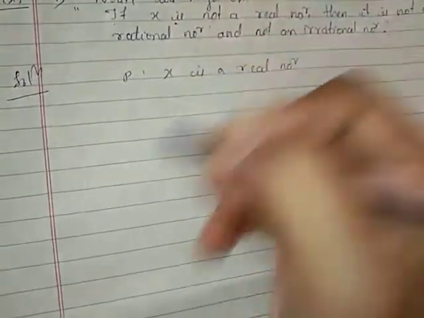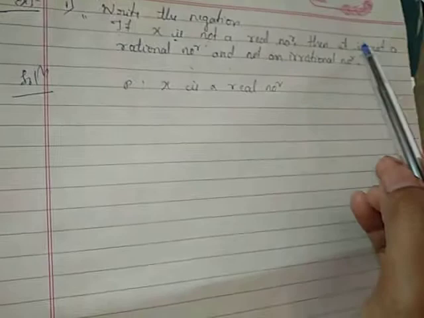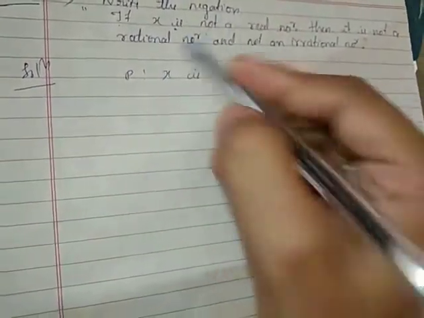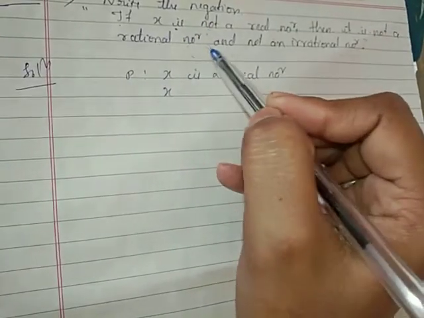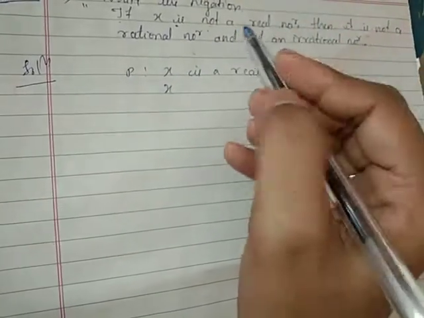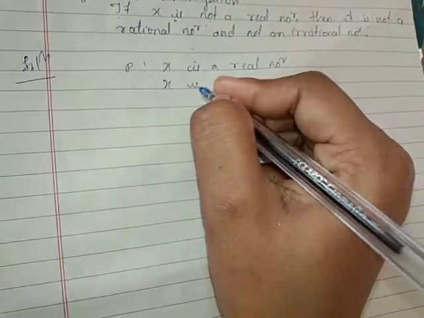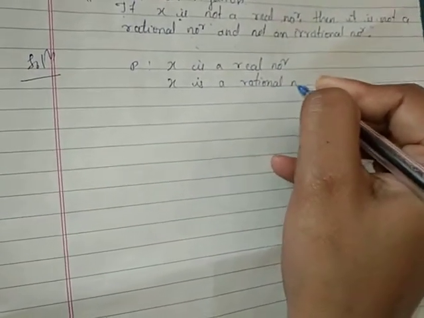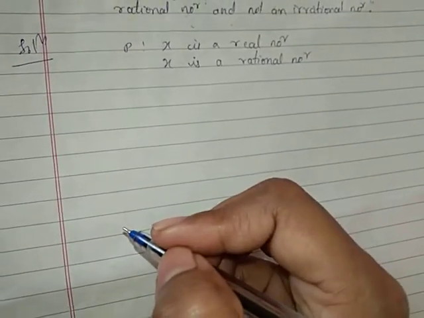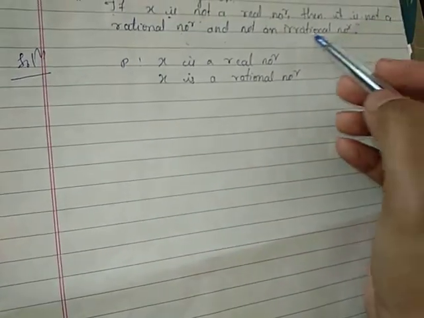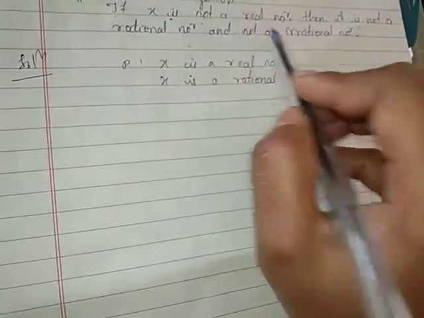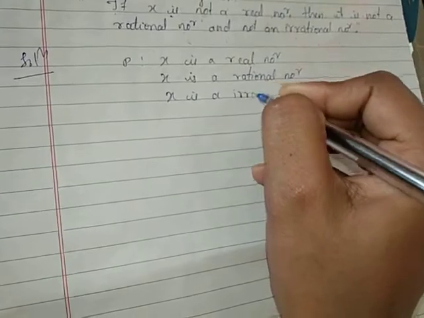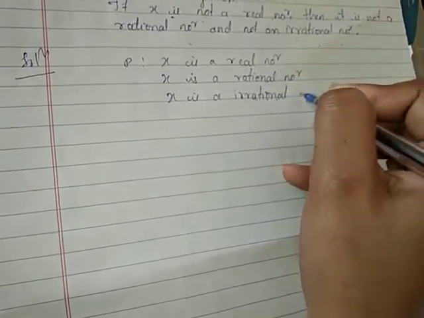That is the proposition P. Next, it is not a rational number, which means x is not a rational number, again a negation of the proposition. So the proposition Q is x is a rational number. Next, and not an irrational number: again x, so the proposition R is x is an irrational number.